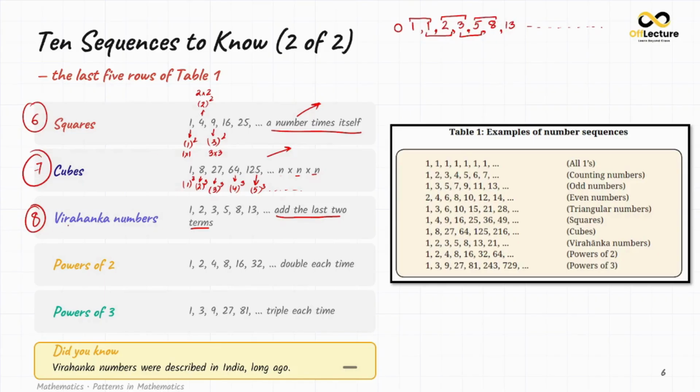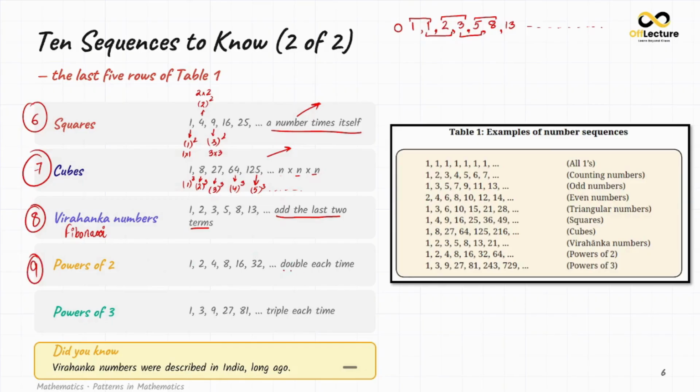This is known as Virahanka numbers. The other name of these Virahanka numbers that you will find is Fibonacci series. Fibonacci. Okay.